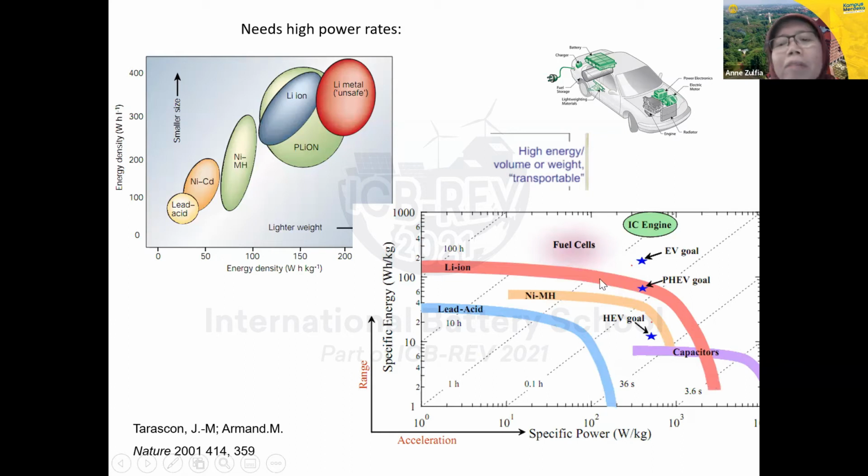This is our goal for the electric vehicle: we need high power rates, for instance specific power and specific energy. We can find this in the lithium ion battery for the plug-in hybrid electric vehicle. And in the future, we have to improve the lithium ion battery for the electric vehicle, with high capacity, of course.